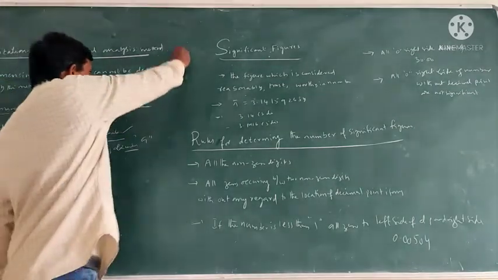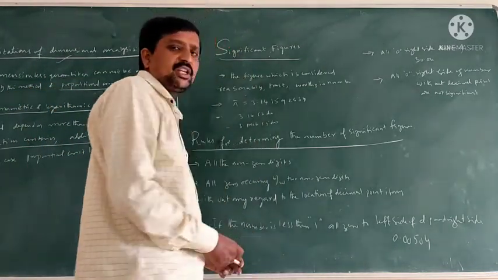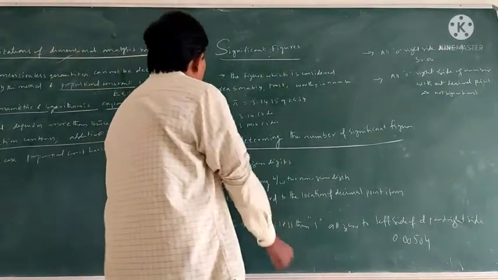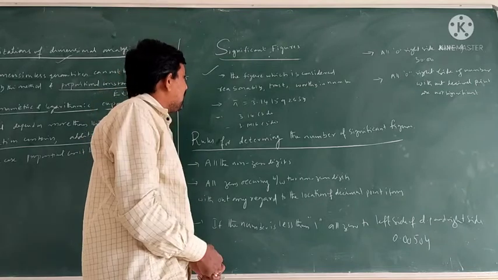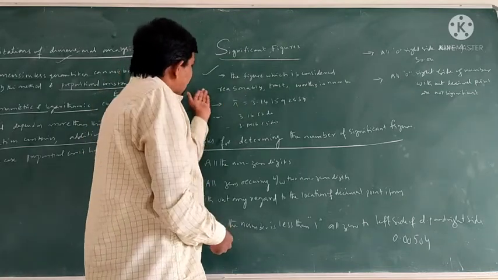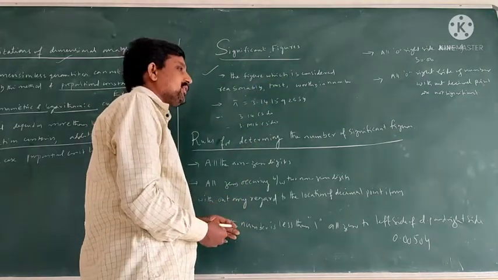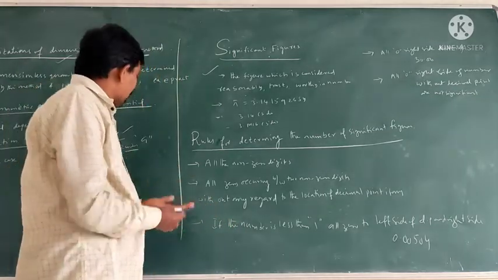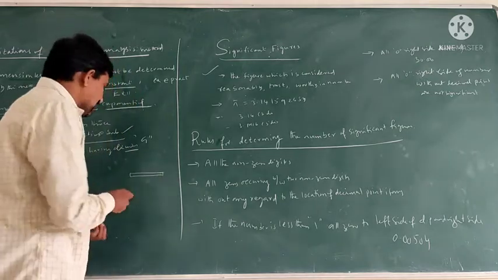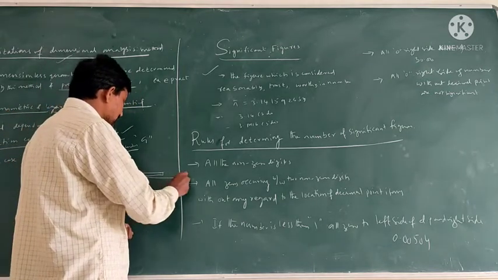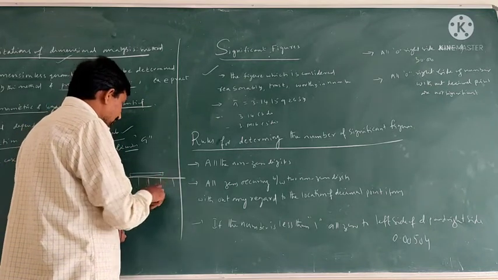Then another topic is significant figures. The figures which are considered reasonably trustworthy numbers are called significant figures. For example, take one chalk piece. You can measure the length of the chalk piece by using a meter scale. The meter scale contains 1, 2, 3, 4, 5 like this.